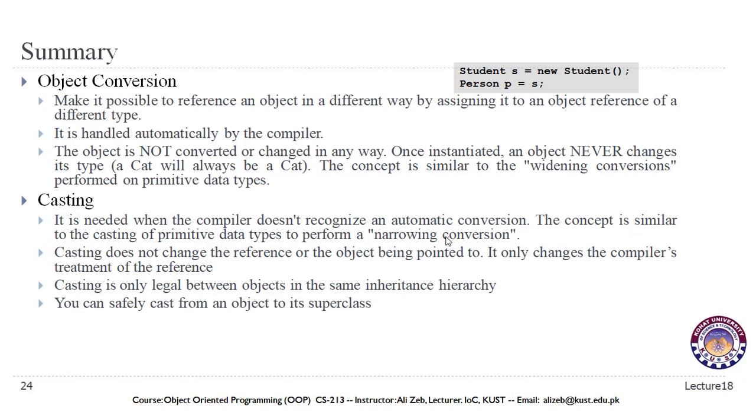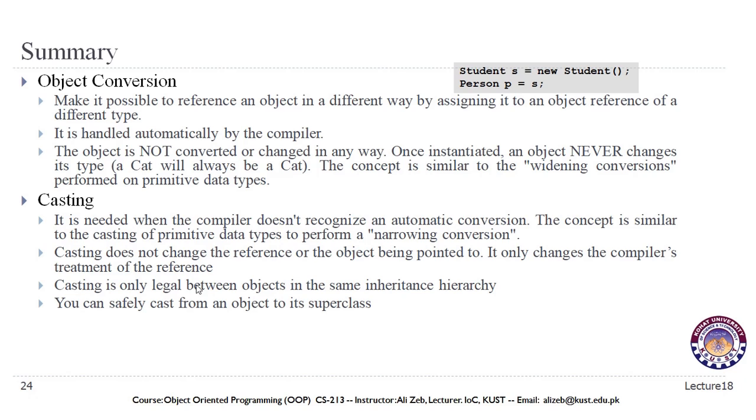The concept is similar to the casting of primitive data types to perform a narrowing conversion. That is something that we do explicitly. Again, casting, like conversion, does not change the reference of the object being pointed to. It only changes the compiler's treatment of the reference.